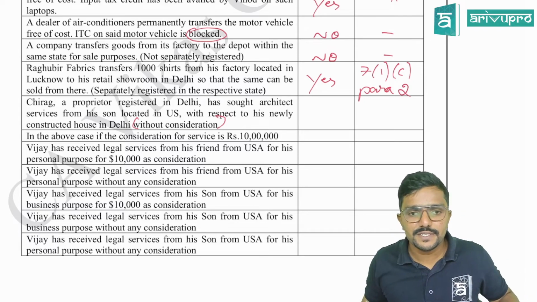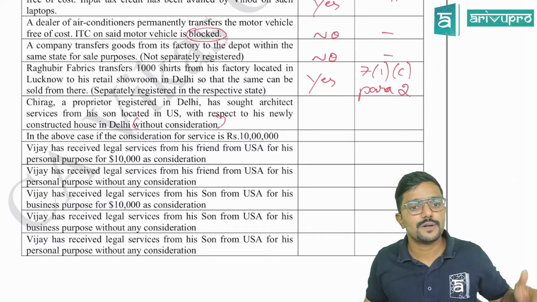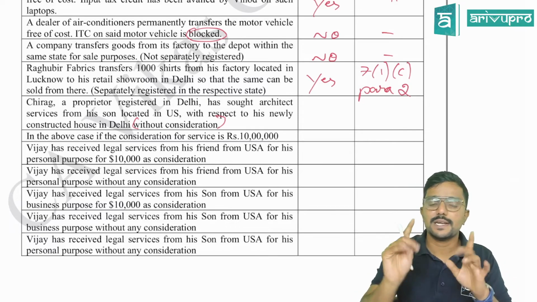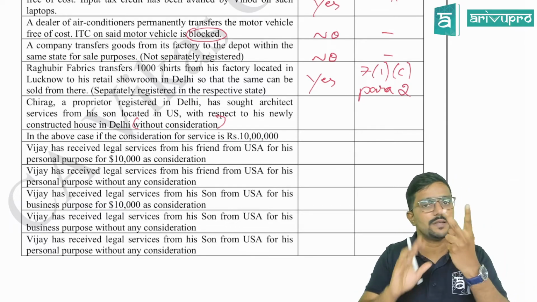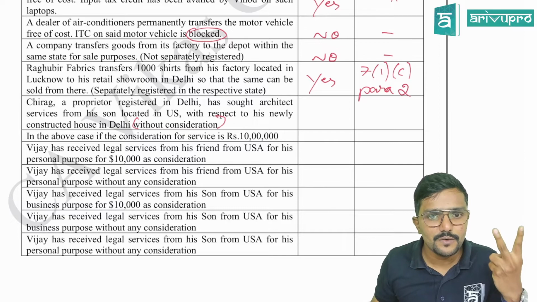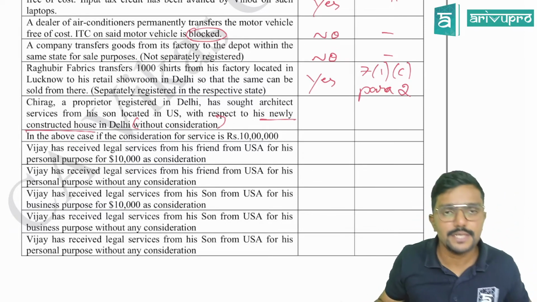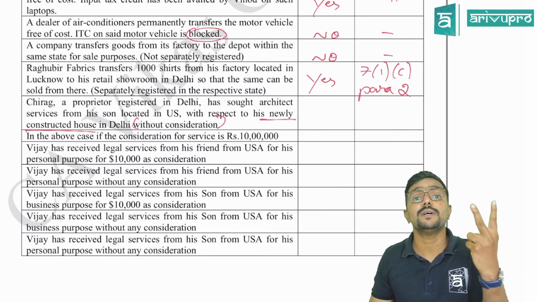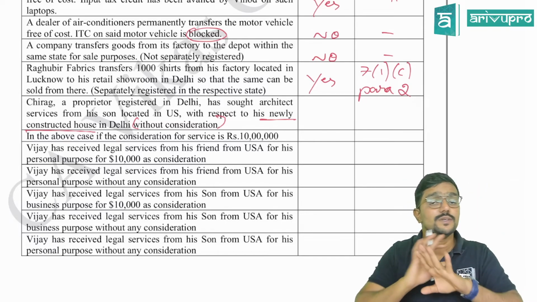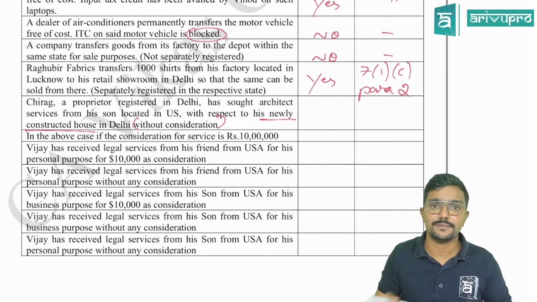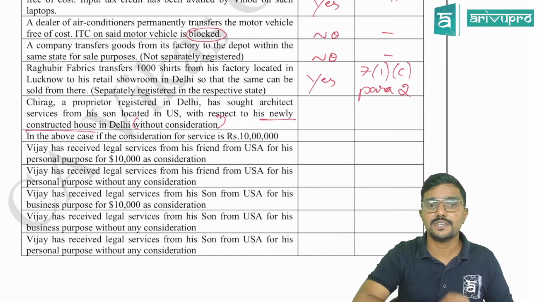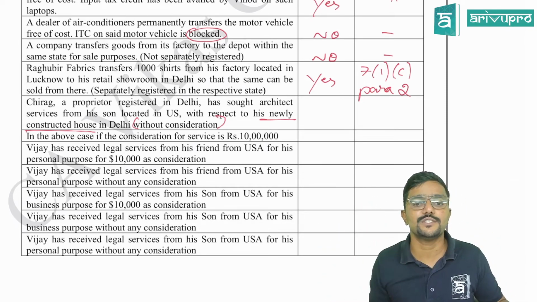Chirag, a proprietor registered in Delhi, has sought architect services from his son located in US. So the son is a related person. So import of service is there from a related person. Okay. With respect to his newly constructed house. So he is importing the service for what purpose? For personal purpose. So that condition is not satisfied because para 4, one condition is it should be in the course or furtherance of business.